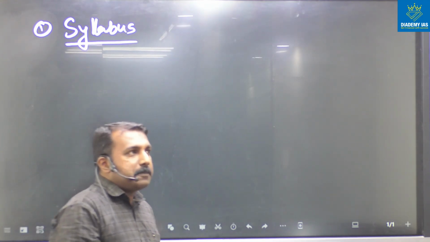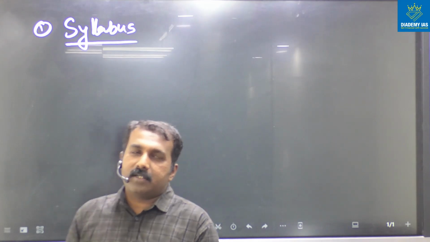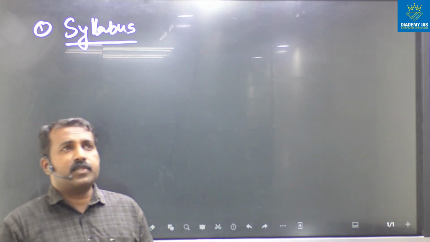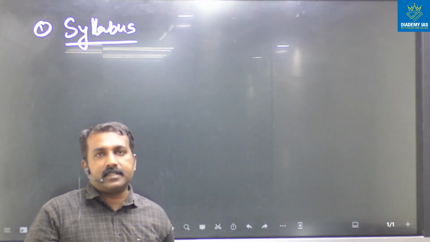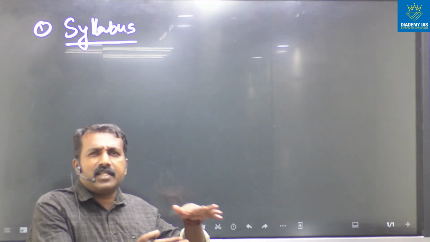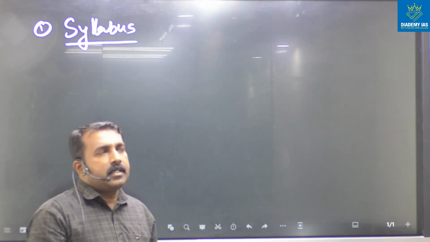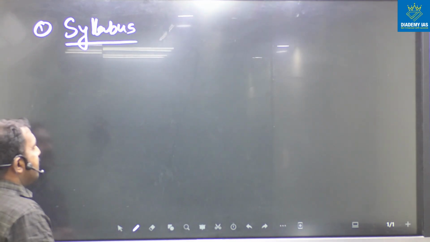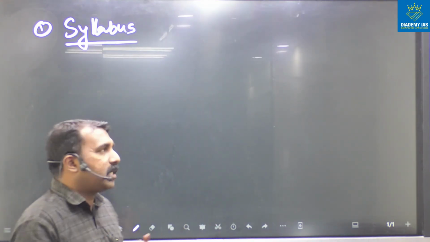That means we have some poems, Paradise Lost, Rape of the Lock, and we have novels. So how can we analyze the syllabus of English literature optional?